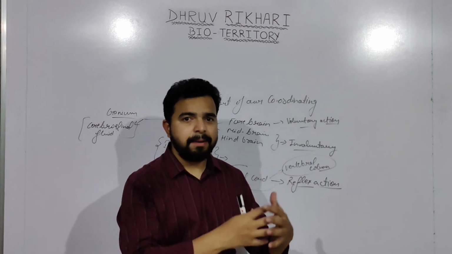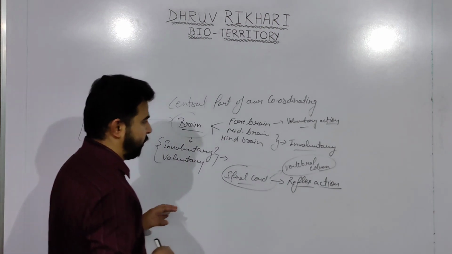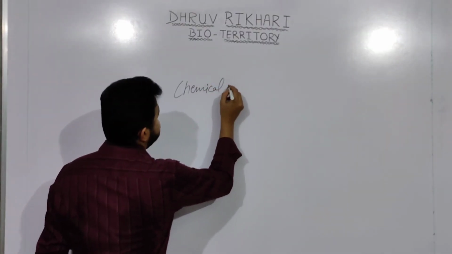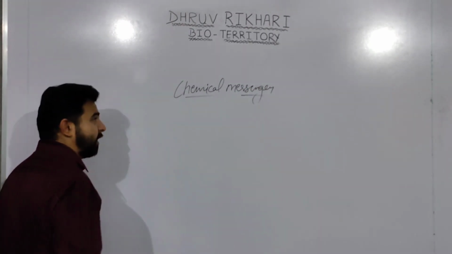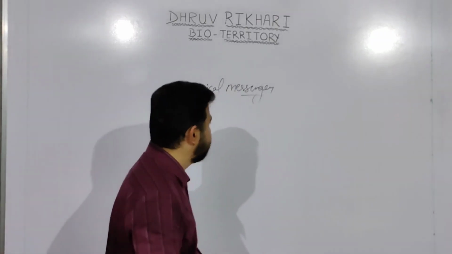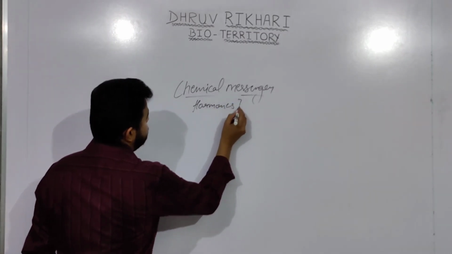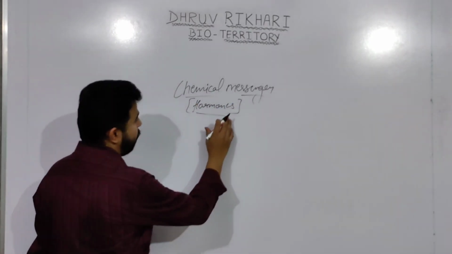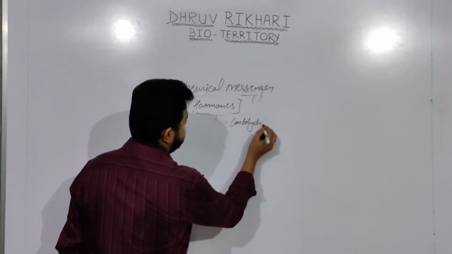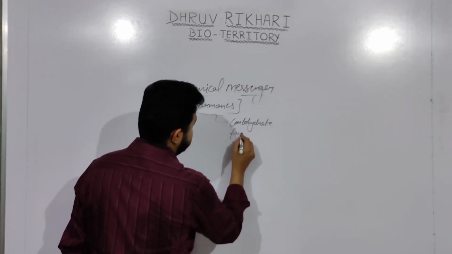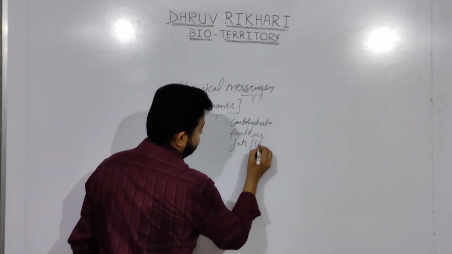Now we will see how hormones help in the control and regulation of our body functions. Chemical messengers are the chemical signals towards which our body responds. These chemical messengers, which are hormones, are formed from components like carbohydrates, proteins, and fats or lipids.